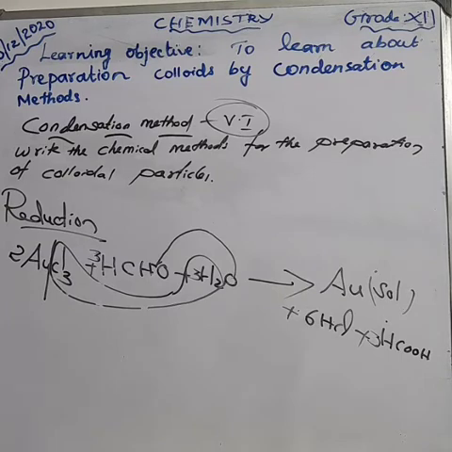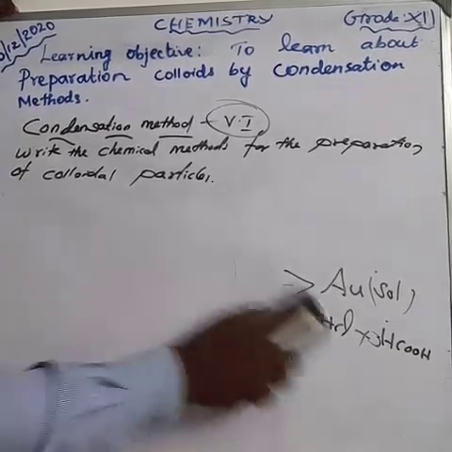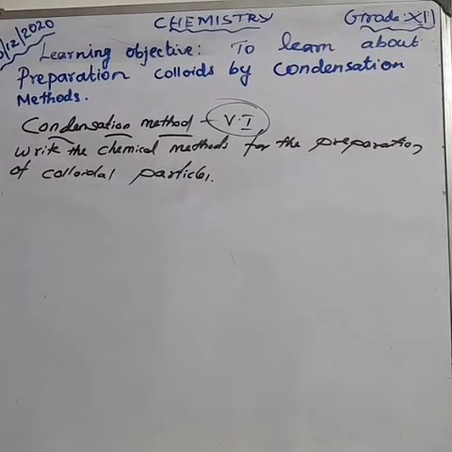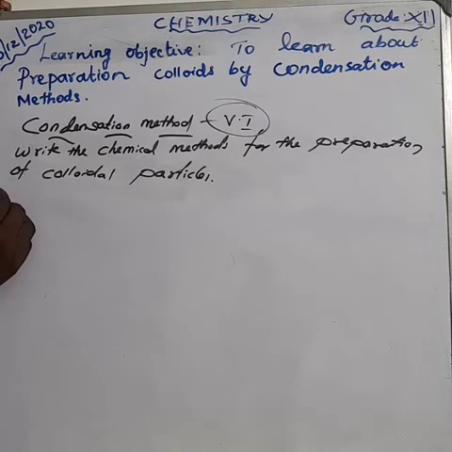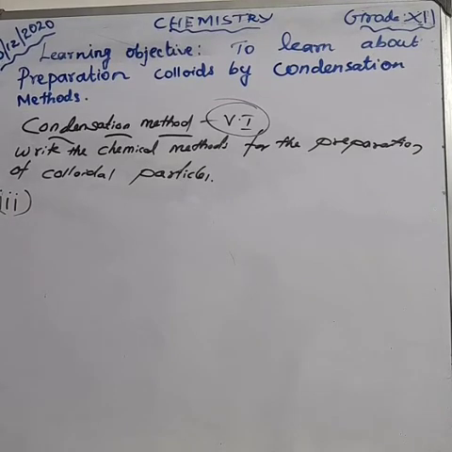Okay. Next one. Which processes are there for the chemical preparation of colloids? One is oxidation and another one is reduction. Next, the third one is hydrolysis. How can you prepare a colloidal salt from the hydrolysis method?